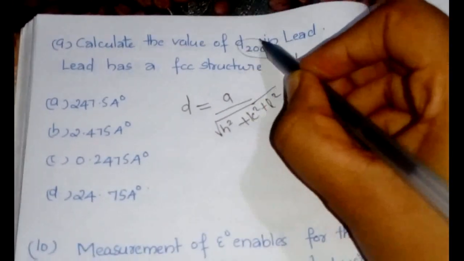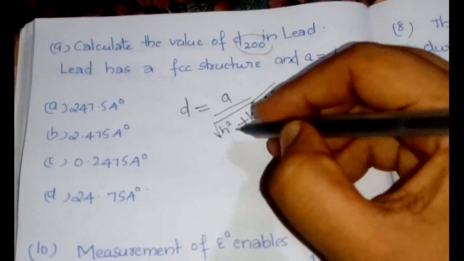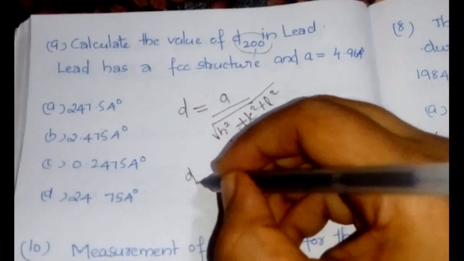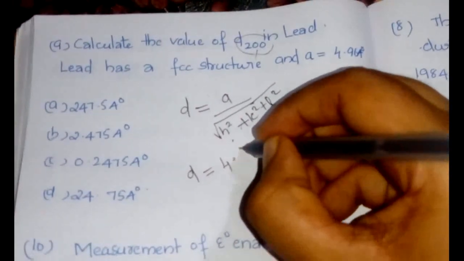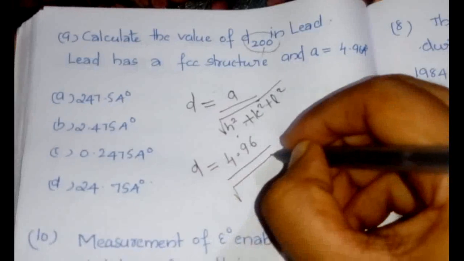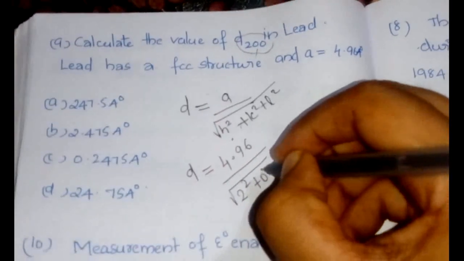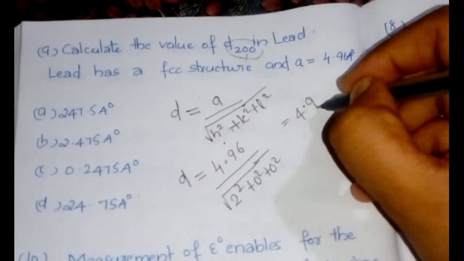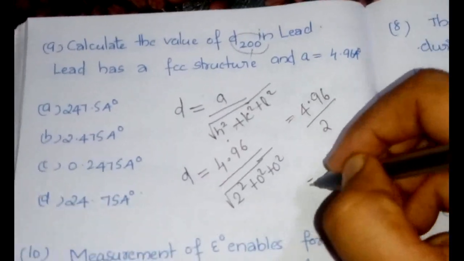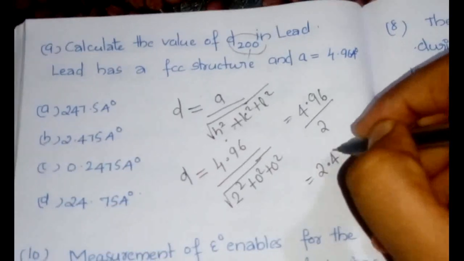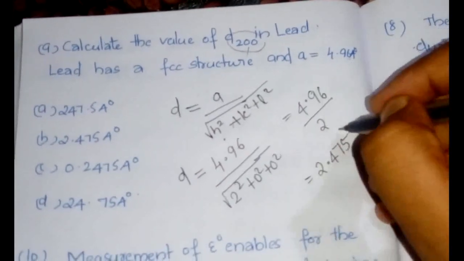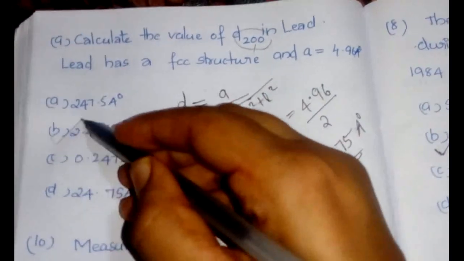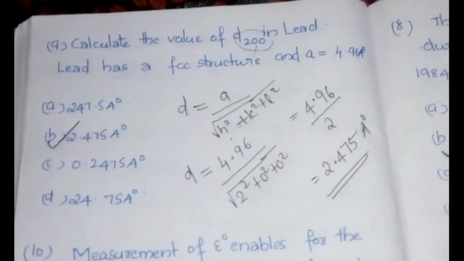Here, given d 2 0 0, we already know the value of h is 2, k is 0 and l is 0. So substituting all the given values, d will be equal to 4.96 divided by root of 2 square plus 0 square plus 0 square, which is equal to 4.96 divided by 2, which will be equal to 2.475. Since a is in Angstrom, this also will be in Angstrom. So option B would be our answer, 2.475.